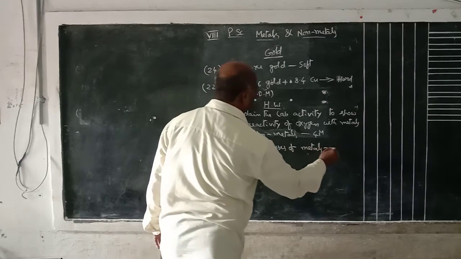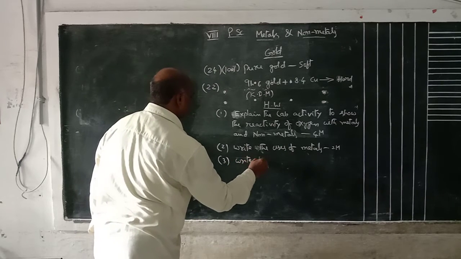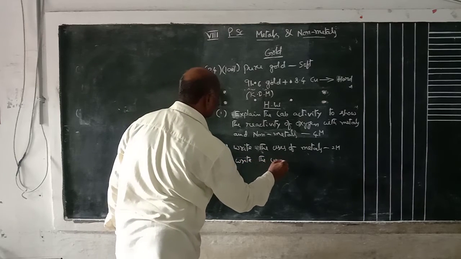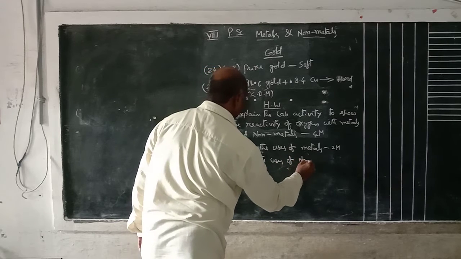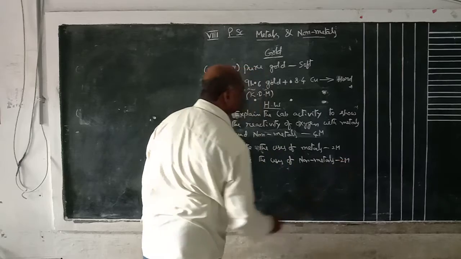Third one, this is a 2 marks question: write the uses of non-metals. This is also a 2 marks question.